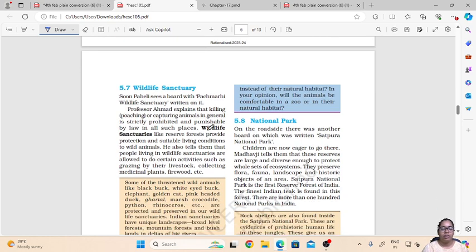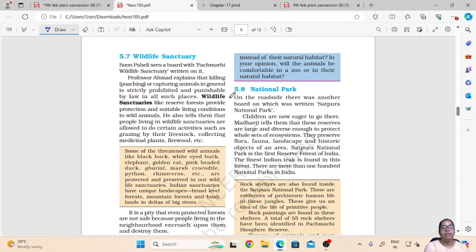The second type of protected area, which is for protection of wildlife and plants, is wildlife sanctuaries. First we have seen biosphere reserves. Now let us see the meaning of wildlife sanctuary. A wildlife sanctuary is basically like a reserve forest which provides protection and suitable living conditions to the wildlife. People living in wildlife sanctuaries are allowed to do certain activities such as grazing their livestock, collecting medicinal plants, firewood, etc.